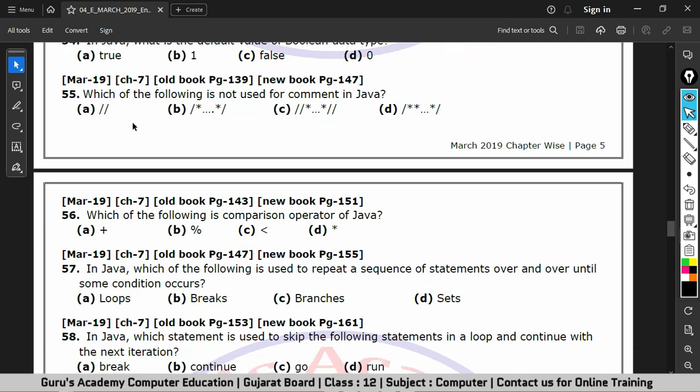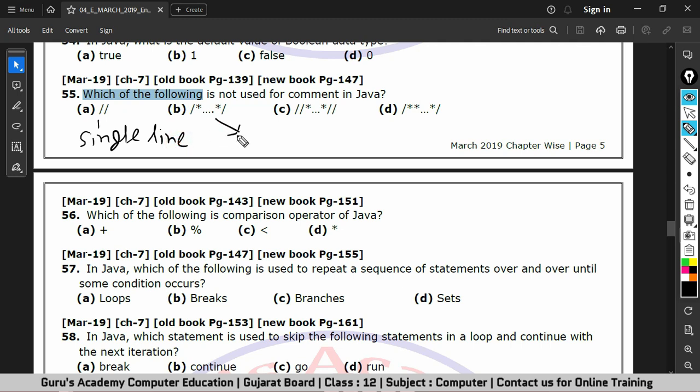The next question is, which of the following is not used for comment in Java? We have already discussed 3 types of comments in Java. So this one is known as single line.